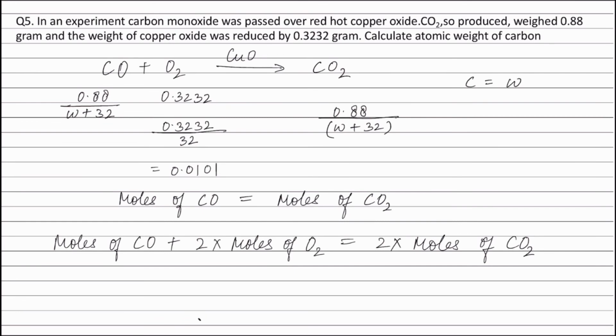This is equal to 0.88 divided by W plus 32 plus 2 into 0.0101, which is equal to 2 into 0.88 divided by W plus 32. Solving this equation, the value of W is approximately equal to 12. Therefore, atomic weight of carbon is equal to 12.